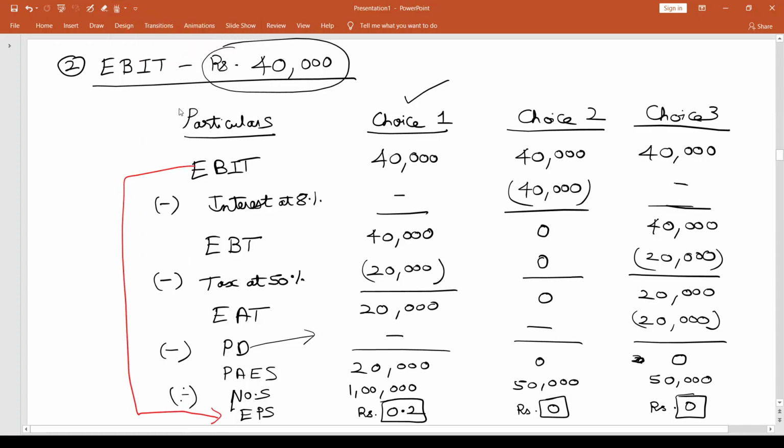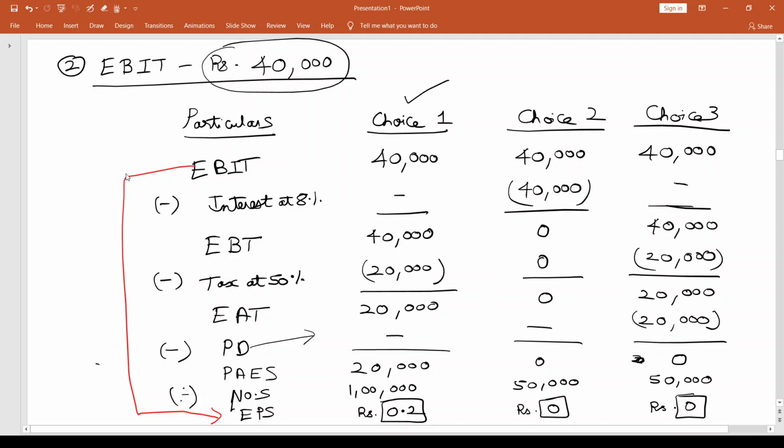So we understand that when the EBIT levels change, our conclusions regarding all the choices also change. Our conclusions regarding the method in which financing has to be done are also impacted by the EBIT levels.